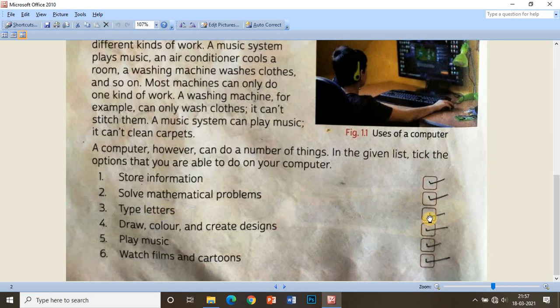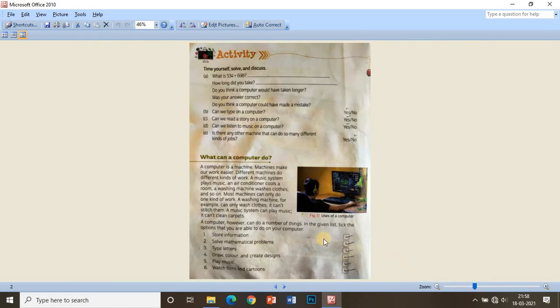Surely it can type letters. Draw, color and create designs. It can create designs, it can draw, it can color. It can play music also, and we can watch films and cartoons on a computer. So these are the functions of a computer. Now let us move to the next page.